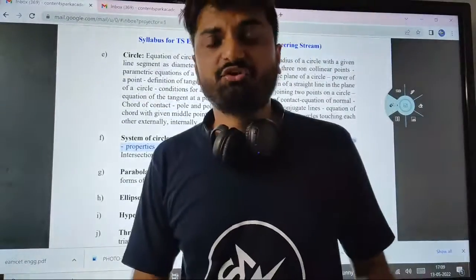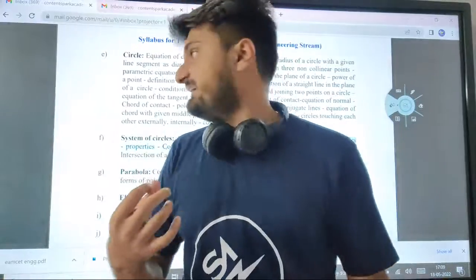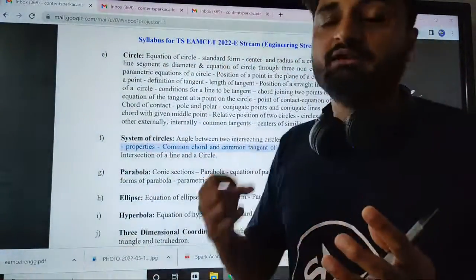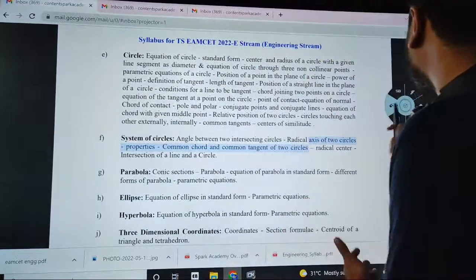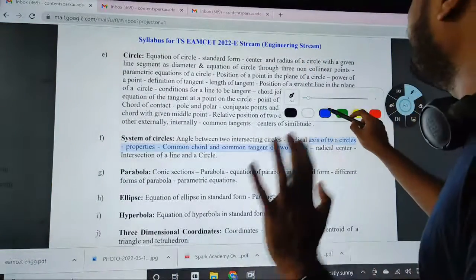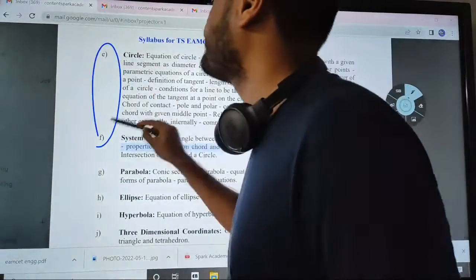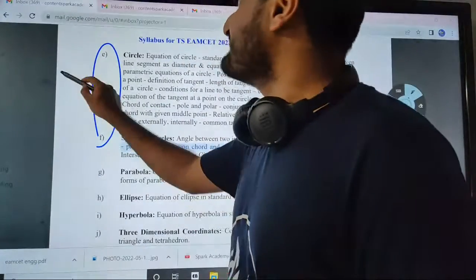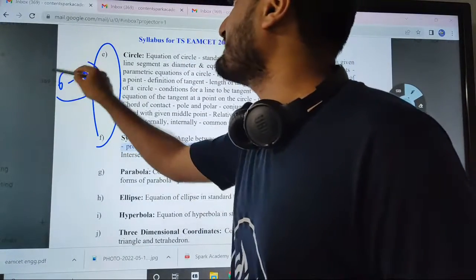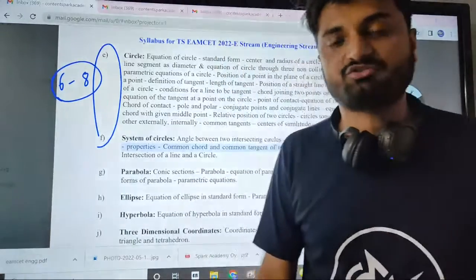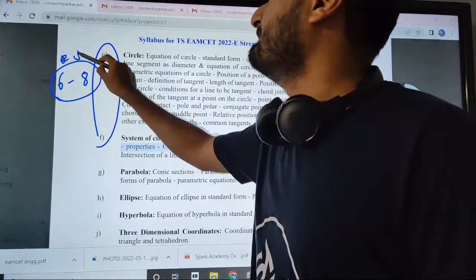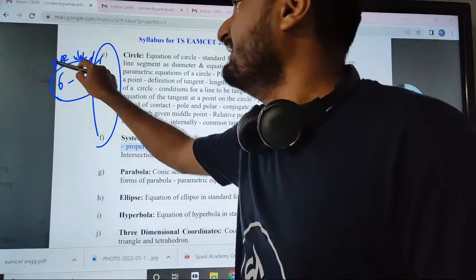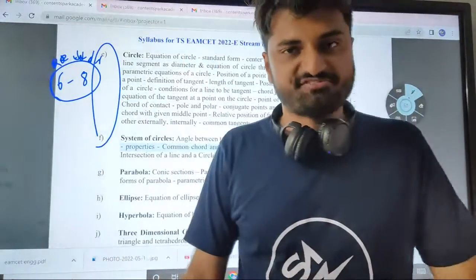And then comes your conics. Basically after straight lines, you have circle, system of circles, parabola, ellipse, hyperbola. For conics, again, the really important chapter is circle and system of circles. You can get somewhere between 6 to 8 questions. Sometimes you can get 10 questions also in circles, we have observed. So this is one chapter which can make or break your preparation, along with calculus, as we will see.